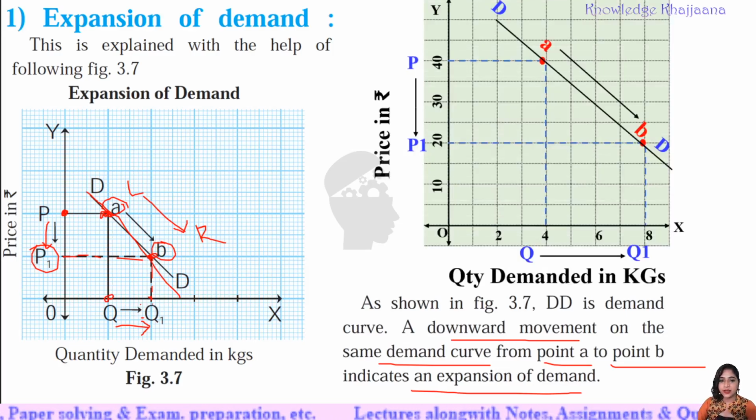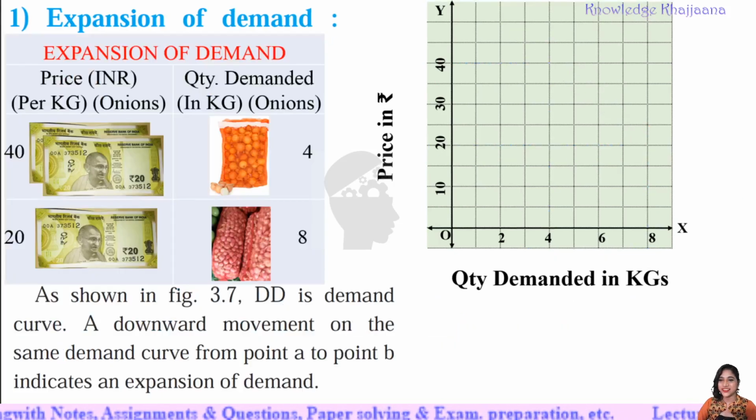See, for that I have prepared a graph for you. I'll explain it with the example. See, expansion of demand. Okay, now for price, I have taken the example of onions. Okay, because onion is a good example whose price changes very frequently. See, the price in Indian rupees per kg of onions is given, and quantity demanded in kgs of the onion is given.